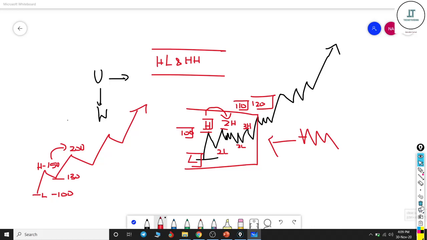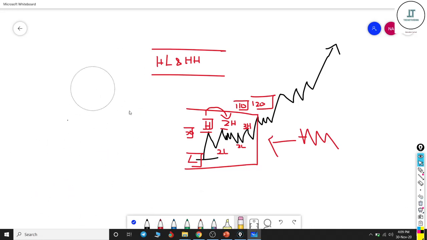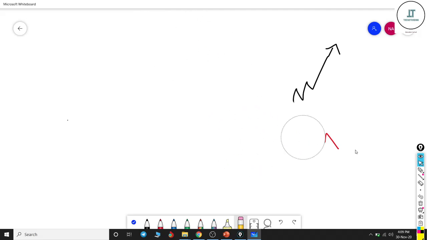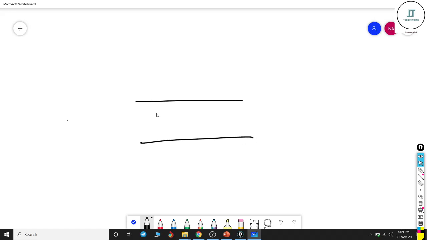Before completing this session, let me tell you the third type of trend, that is balanced, as we discussed earlier during the market cycle. In a balanced or narrow sideways trend, price will trade in a tight range.